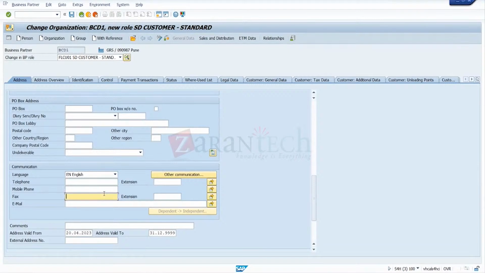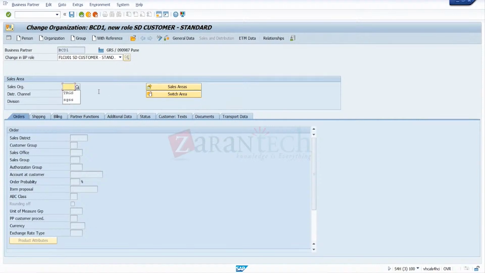Yeah, it is there. Fax is there, but it's not showing as a mandatory entry. So go for sales. We're already in the GST role, so go for sales and distribution. Same thing. Enter.